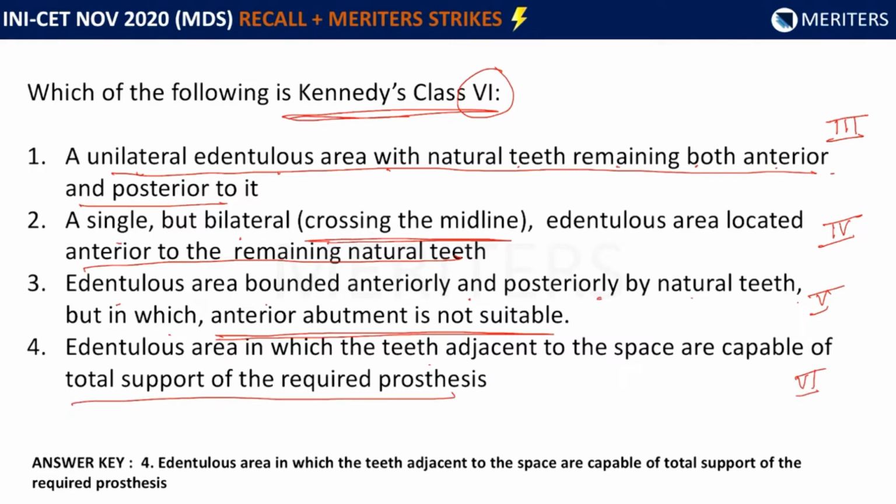Now, technically speaking, Kennedy has given only 4 classifications, that is Kennedy's class 1 to class 4. The first two being distal extension cases, class 3 being a tooth-bound edentulous area, and class 4 is an anterior edentulous area, which crosses the midline.